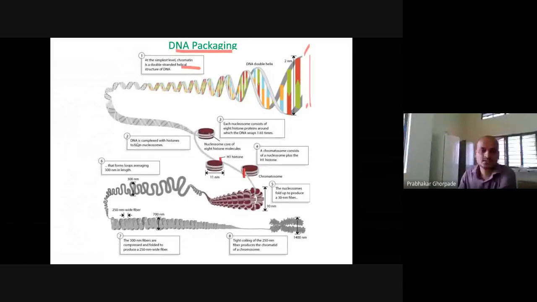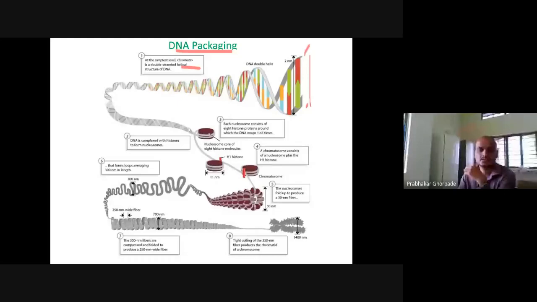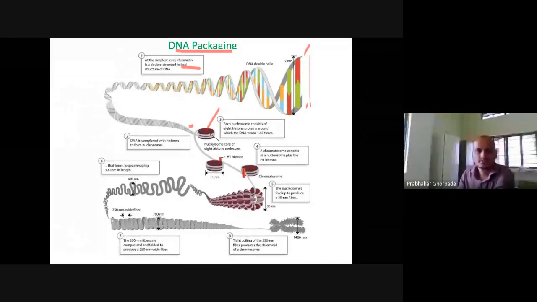Next, DNA forms a complex with histones to form the nucleosome. So this is the DNA and this is a histone. On this histone, the DNA is packaged. Each nucleosome contains 8 histone proteins, around which the DNA wraps 1.65 times. So you take 8 histone molecules in one nucleosome, and the DNA is wrapped around it 1.65 times.